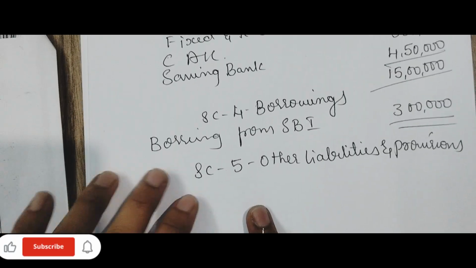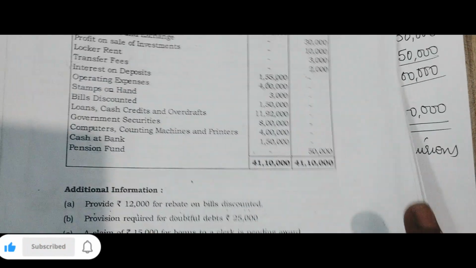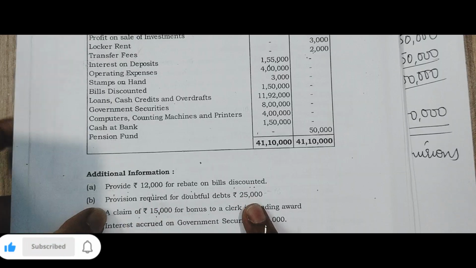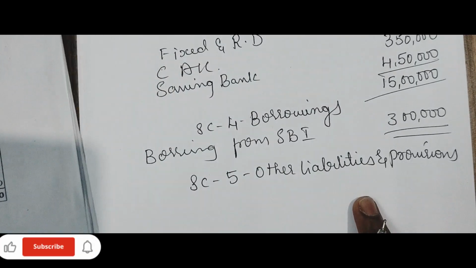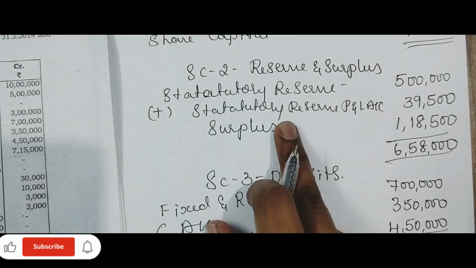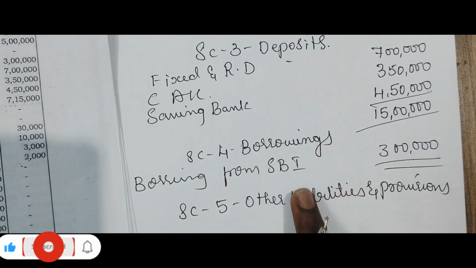Here, see, provision for doubtful debt you have shown in the profit and loss account, right? Now here you need to show it under other liabilities. You can't show it under share capital, reserve and surplus, deposits, borrowing.